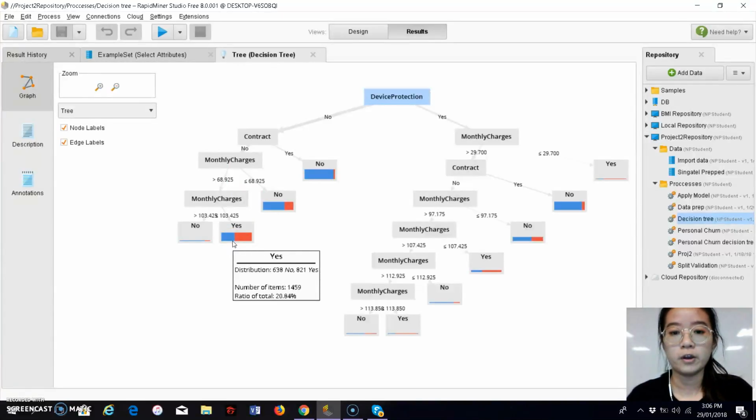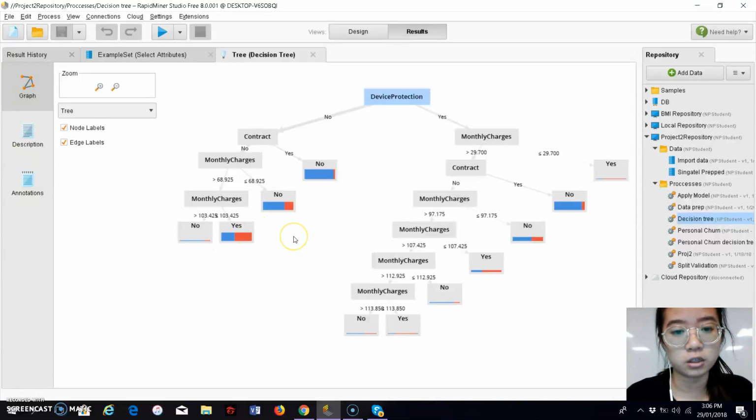So you can kind of tell that device protection is not a very strong factor in affecting whether a customer stays loyal to Singtel or not. The main factor, as you can see, would be the monthly charges. If it's too much, customers will get turned off by the contracts that are being sold.